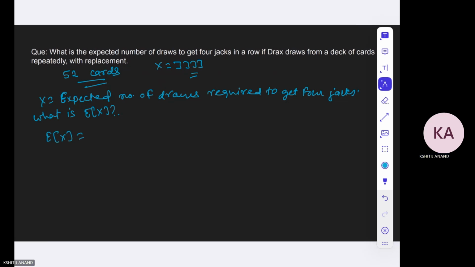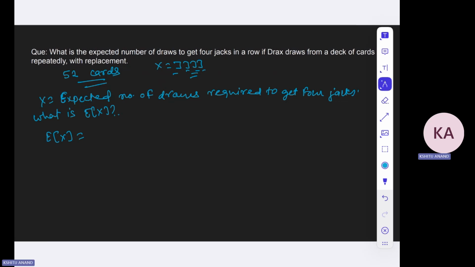Okay. So let's make it interesting a bit. What is the probability that, in the four, we drew the card the first time and we got a J. Again we got a J. Again we took a draw, we got a J. And again we do it, it was J, right?